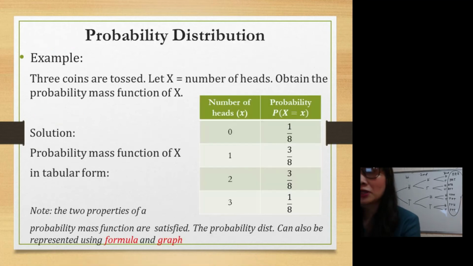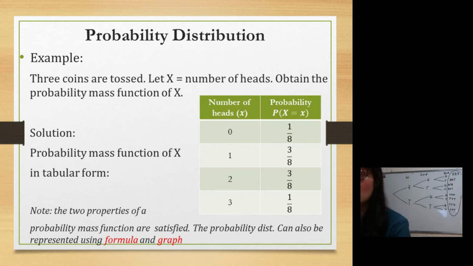So let's continue. 3 coins are tossed. Let X be the number of heads obtained. The probability mass function can be written in the form of a table, formula, or graph. You can use a table, or tabular form, you can rewrite it in formula form, or you can sketch it using a graph. So there are 3 ways to write a probability mass function: table, graph, or formula.